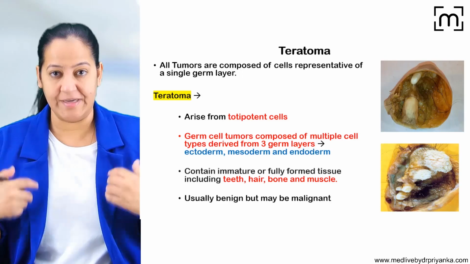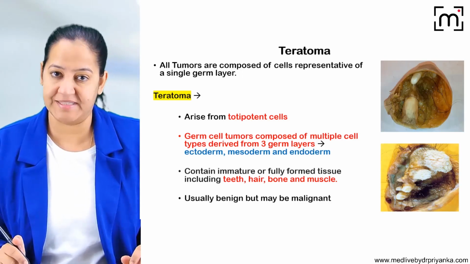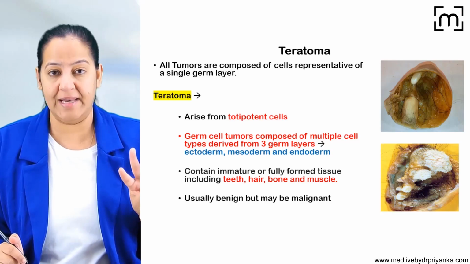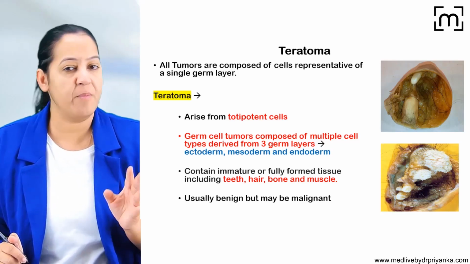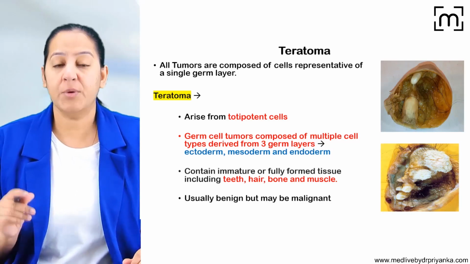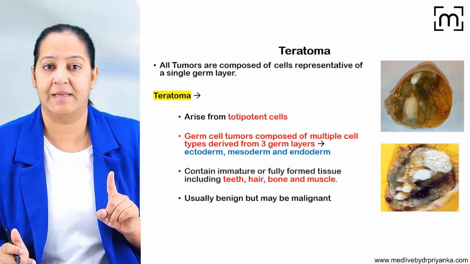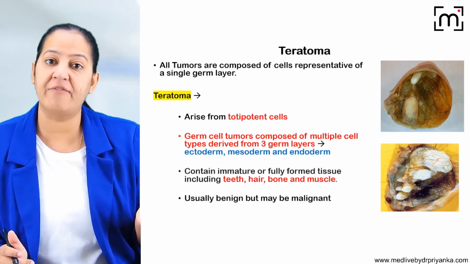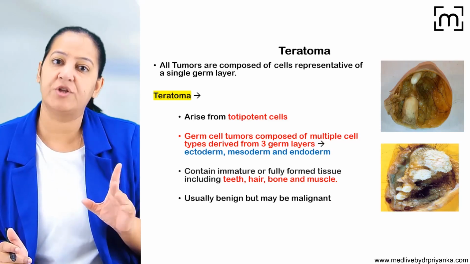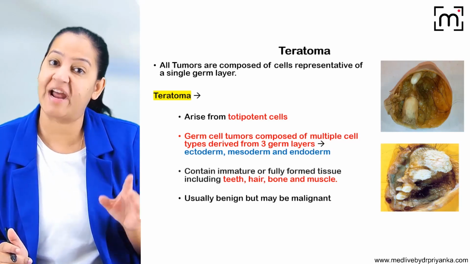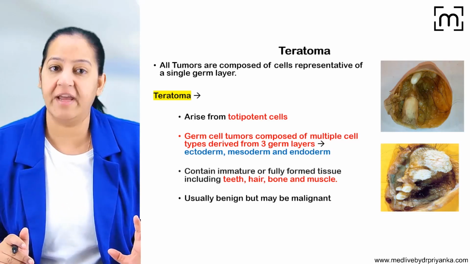Now in the human body we have multiple organs. All the organs during the embryonic stage are derived from one of the three germ cell layers, that is ectoderm, mesoderm and endoderm, and each organ is derived from one of the germ cell layers. So if any tumor occurs in any particular organ, that tumor is derived from one germ cell layer, not from all three. Most tumors in the human body derive from the one germ cell layer from which that particular organ is formed in embryonic life.